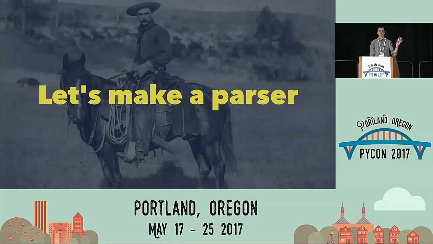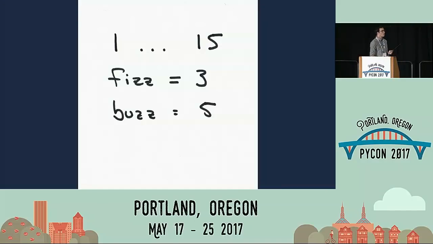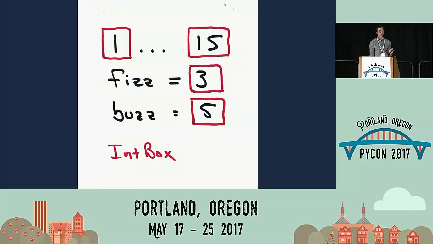The parser is going to take this token stream, so this iterator that it can call next on over and over again, and separate and analyze the tokens according to some set of production rules that we're going to define. But the first thing we need to do is break up some patterns of tokens within our language. So in my diagram, this is our implementation, and I'm going to draw some boxes around different expressions in our language. The first I'm going to call an int box, and these are just integers in the language.